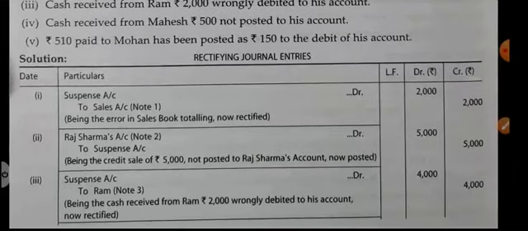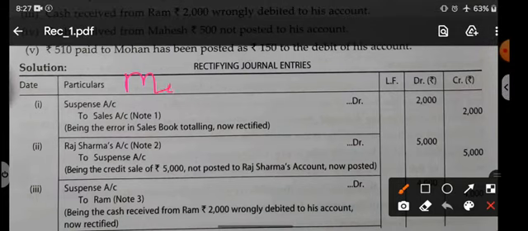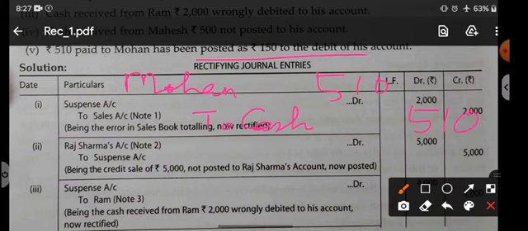Last point, 510 paid to Mohan. So when we make a payment, entry is Mohan debit to cash. This is the correct entry for making a payment. Entry should be 510, 510. But question says posted as 150 to the debit of his account. Debit of his account. So side is correct. Because if you look at the entry, Mohan should be debited. And he has been debited also. But amount is wrong. Instead of 510, we have written 150.